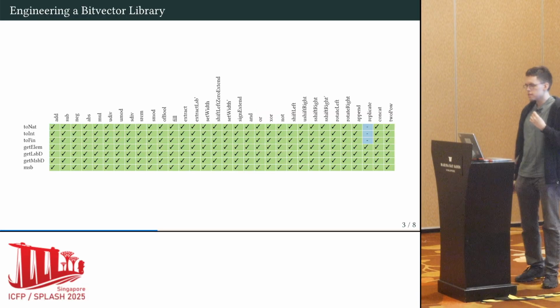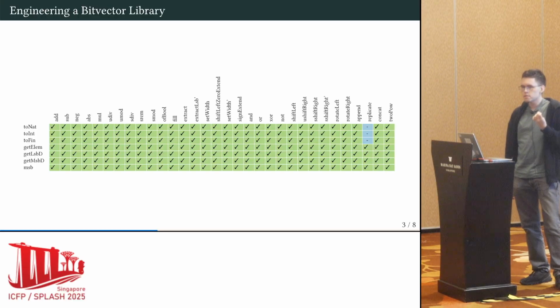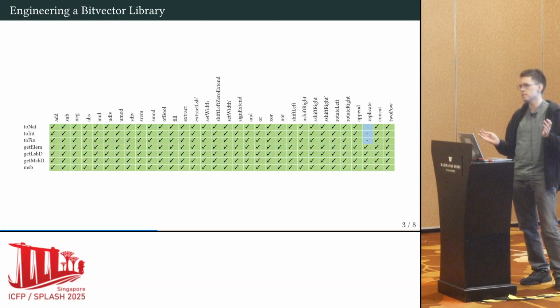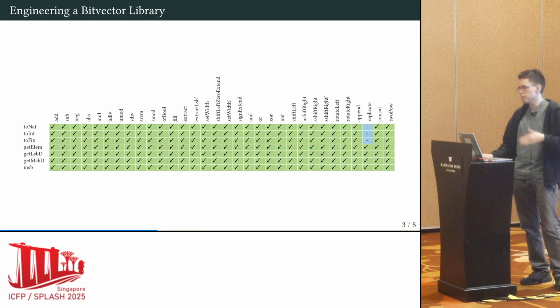So the first thing we did is do a lot of bit vector library engineering. And we did this using a similar approach to other components in the Lean standard library, where we first write out all operations that we care about. So in our case, every operation from SMT-LIB's bit vector logic plus a few additional custom ones. And then we think about what ways are there to extract information from the results of these operations. So for example, we could try to interpret the result of an addition as a Nat, as an Int, or think of it as a bit vector, so an array of booleans in LSB or MSB order.